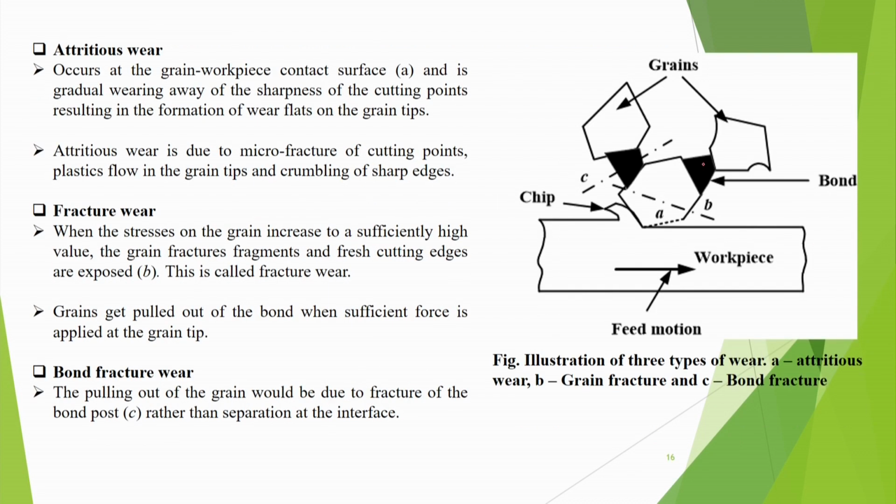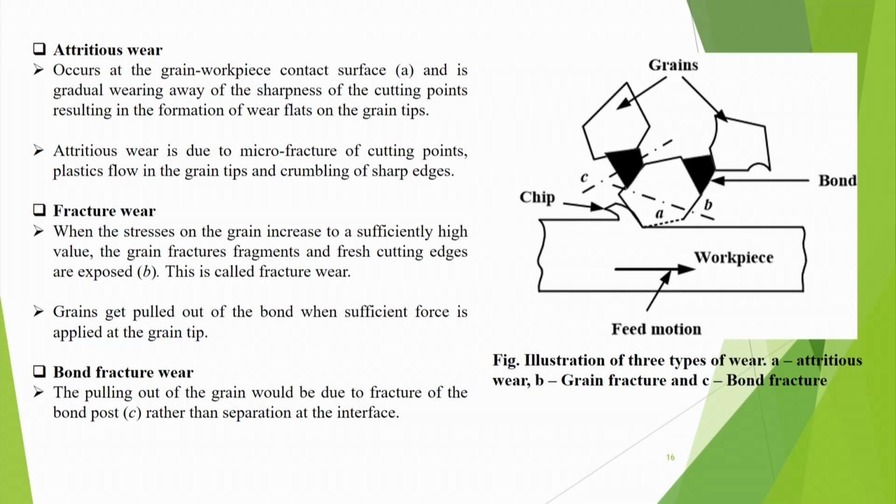Okay. Now, what are the wears of the grinding wheel? That means attritious wear. We said that it is basically due to contact and rubbing. It occurs at the grain workpiece contact surface and is the gradual wearing away of the sharpness of the cutting points, resulting in the formation of wear flats on the grain tips.